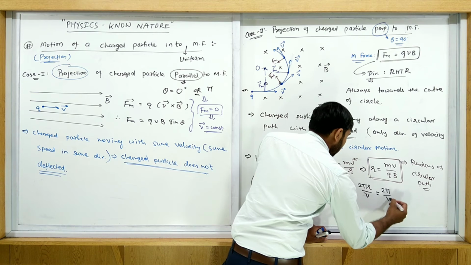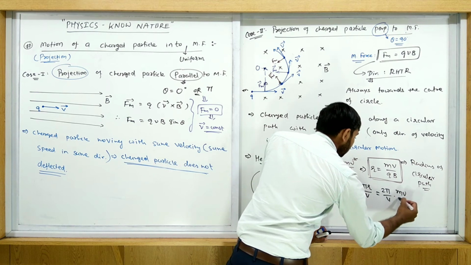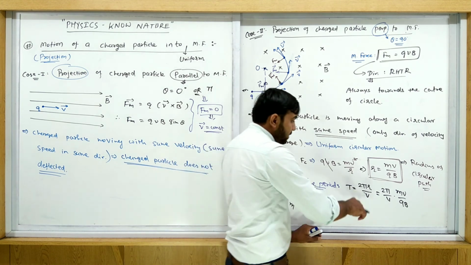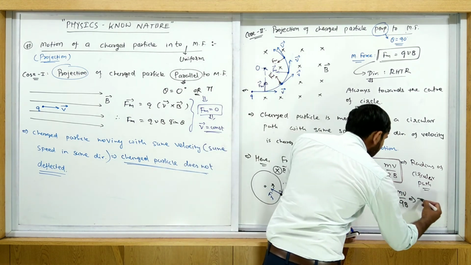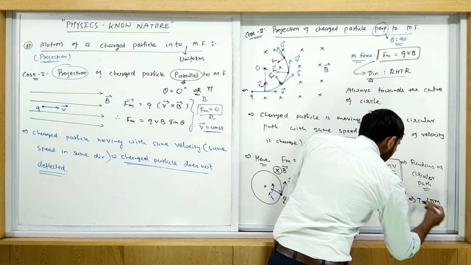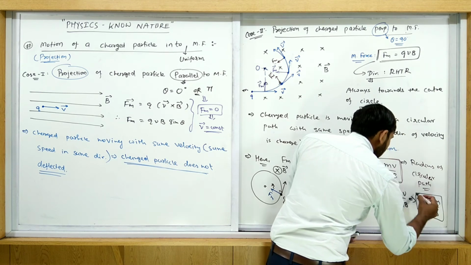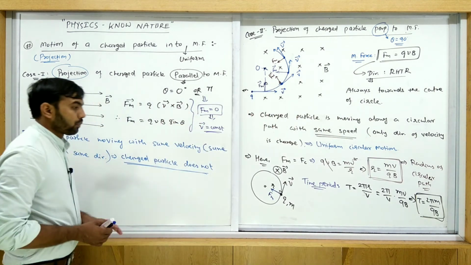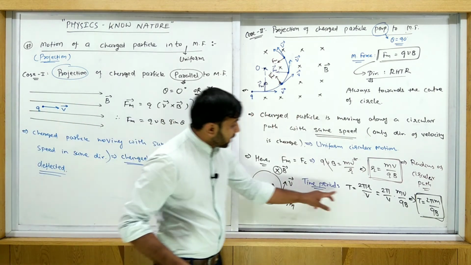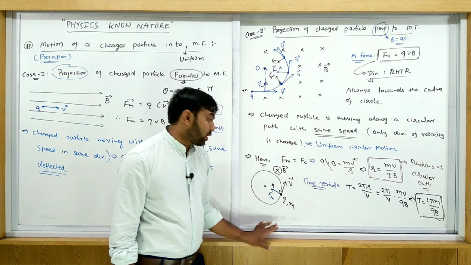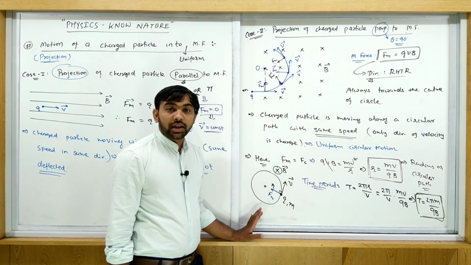Put the value of r here. So 2 pi upon v into mv upon qB. So v cancels out. So what is the answer of T? T is equal to 2 pi m upon qB. So it means time period is independent of velocity. Whatever you derived here, this 2 pi m upon qB, means time period is completely independent of velocity. It does not depend on it.